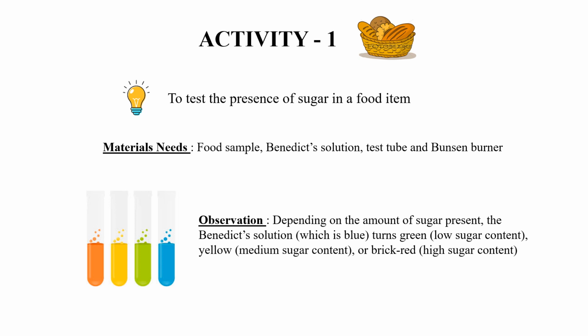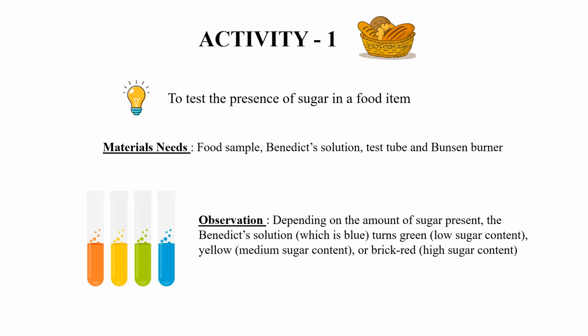You can have an activity to see the sugar in the food items. To test the presence of sugar in the food item, what are the materials required? Food sample, any food, rice, bread, etc. Benedict solution, it is a solution found in our laboratory, test tube and Bunsen burner. Depending on the amount of sugar present, the Benedict solution, which is blue in color, turns green for low sugar content, yellow for medium sugar content, or brick red for high sugar content.